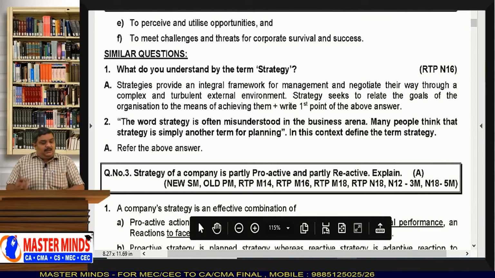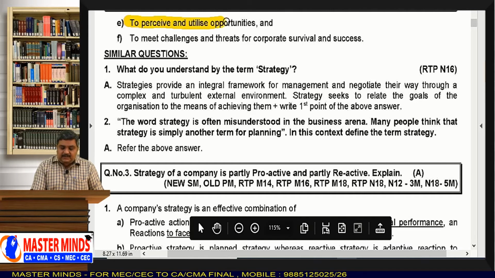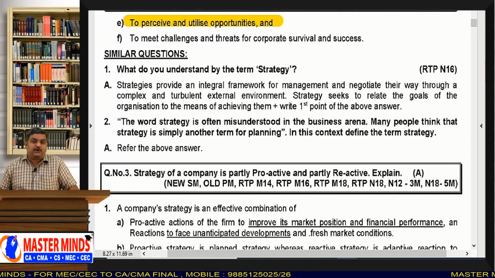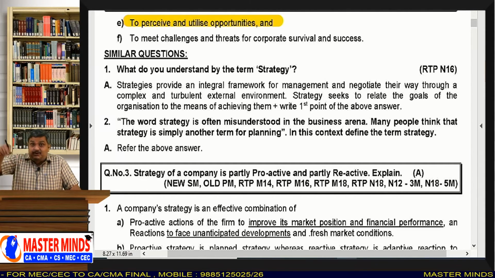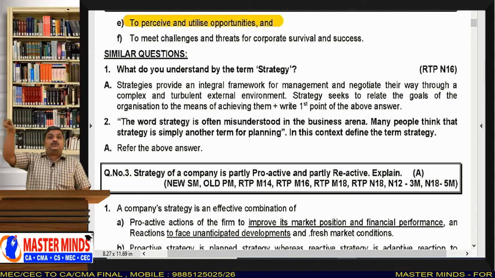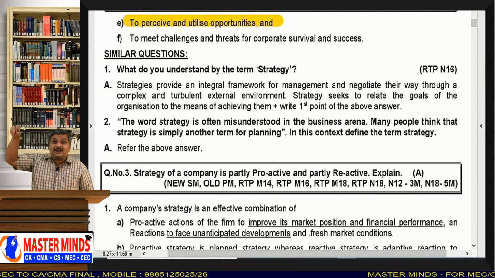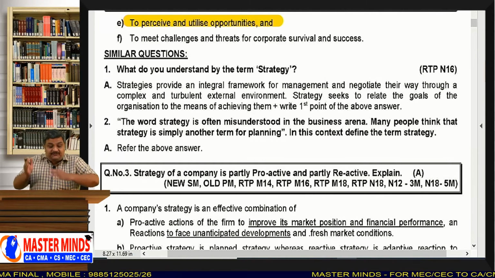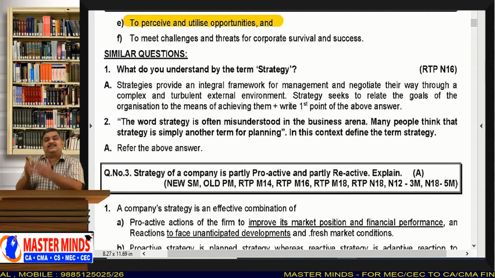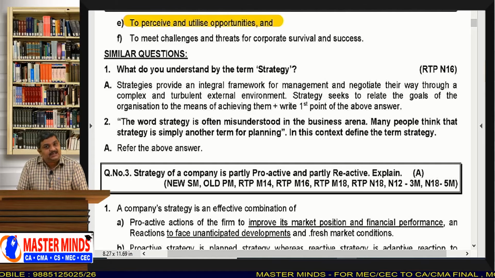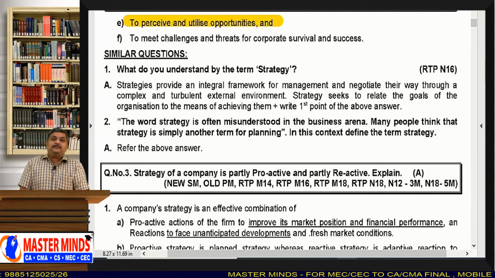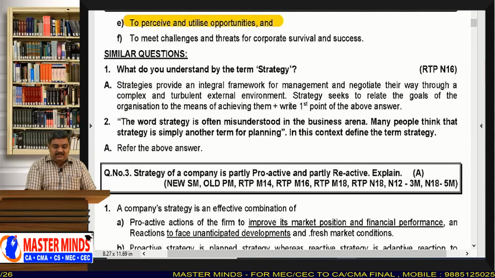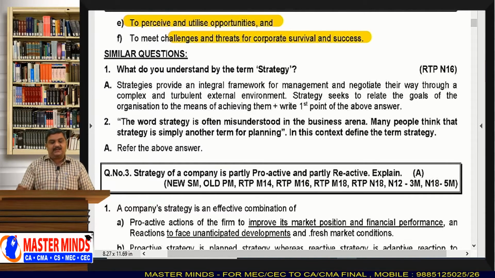Many opportunities come in our way, but your readiness is very, very important, your readiness to grab the opportunity. You have to perceive and utilize the opportunities, and for that a strategy is useful to you. And to meet the challenges and threats of corporate survival and success.